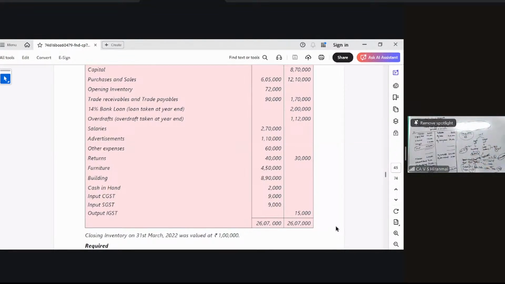There are no adjustments in this. It is only the closing inventory adjustment. And I want you to try. I have already told you just now where what will come, which item will be going into which place in your accounts.